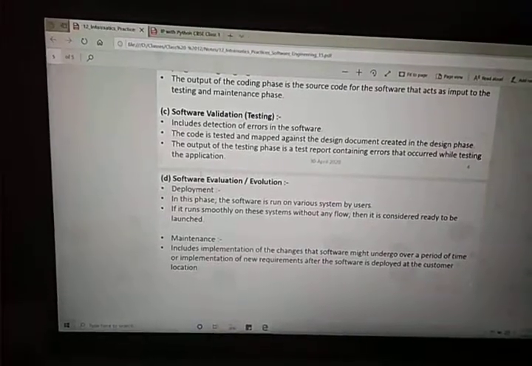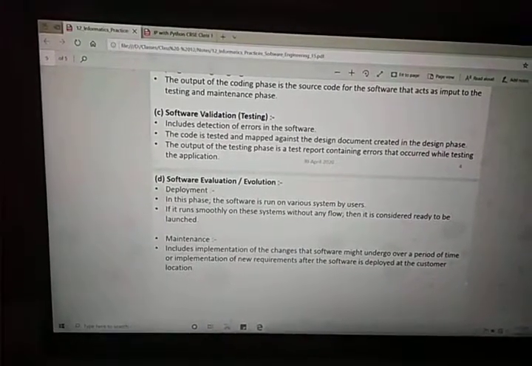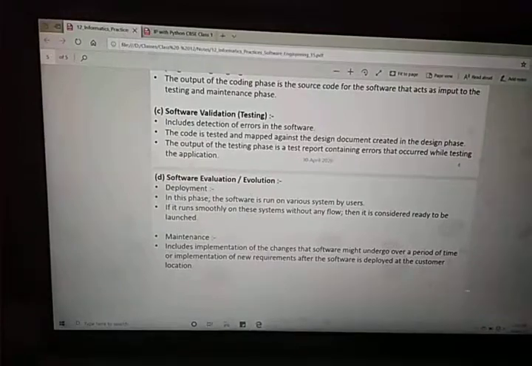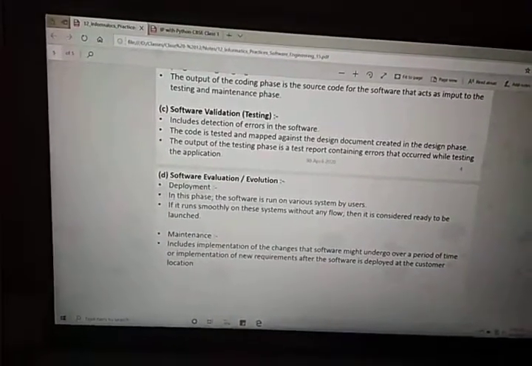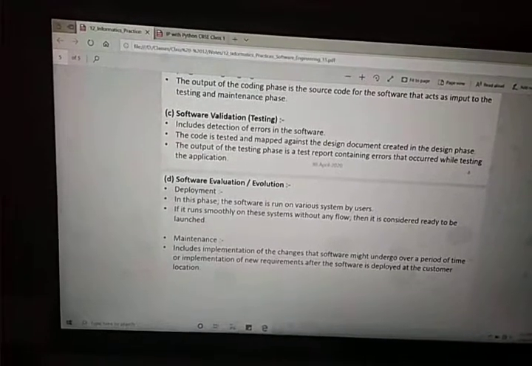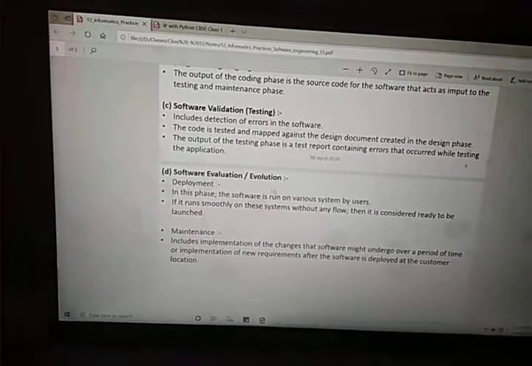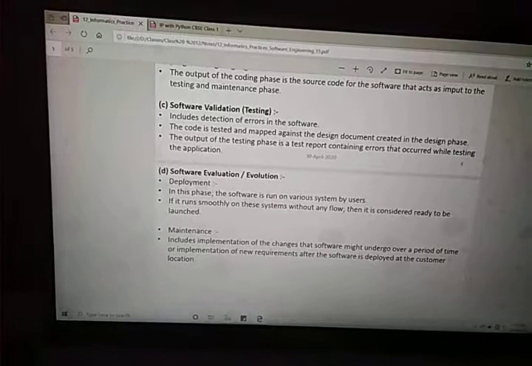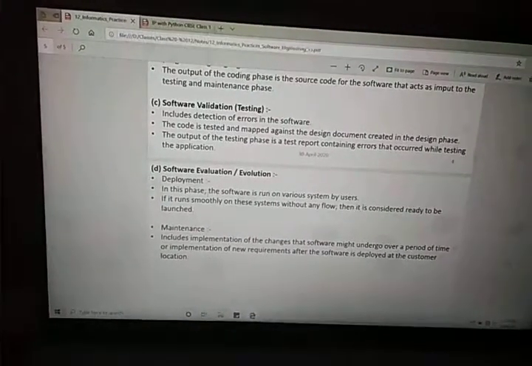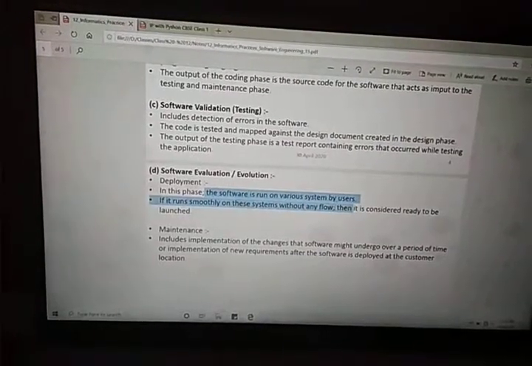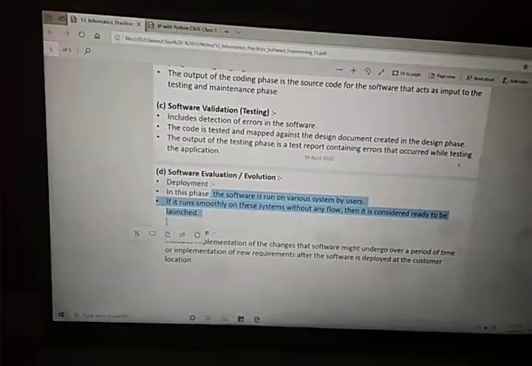Then after testing, the software will be evaluated. Evaluation or evolution means deployment and maintenance. Deployment means after testing, the software will be sent to the deployment phase. That is, we will install the software on the customer's machine, or provide the project or system to the customer to use.